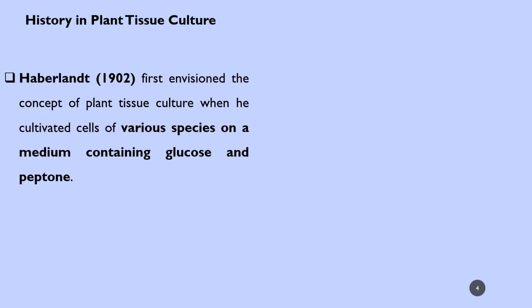In the history of plant tissue culture, we would like to remember Haberlandt. In 1902 he first envisioned or gave a spark to the concept of plant tissue culture, when he cultured cells of various species on a medium containing glucose and peptone.